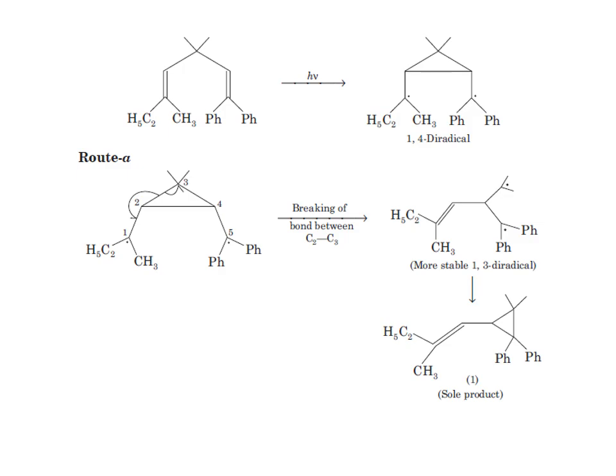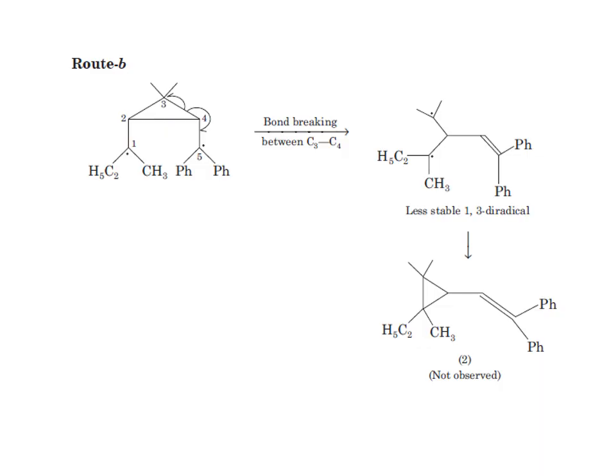Now consider route B, where bond breaking between the C3 and C4 carbon atoms produces this diradical, and finally this is the less stable 1,3 diradical, because the radical center is attached to one ethyl group and one methyl group. The product, the cyclopropane derivative substituted by the ethyl and methyl groups, is not observed; this product will not form.